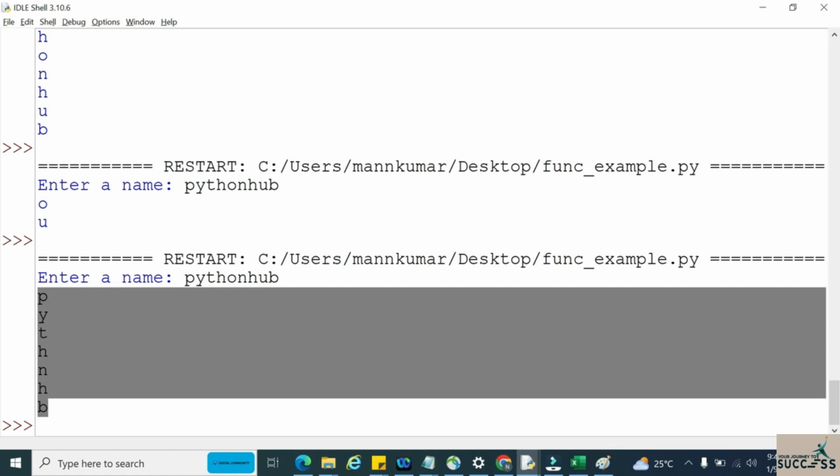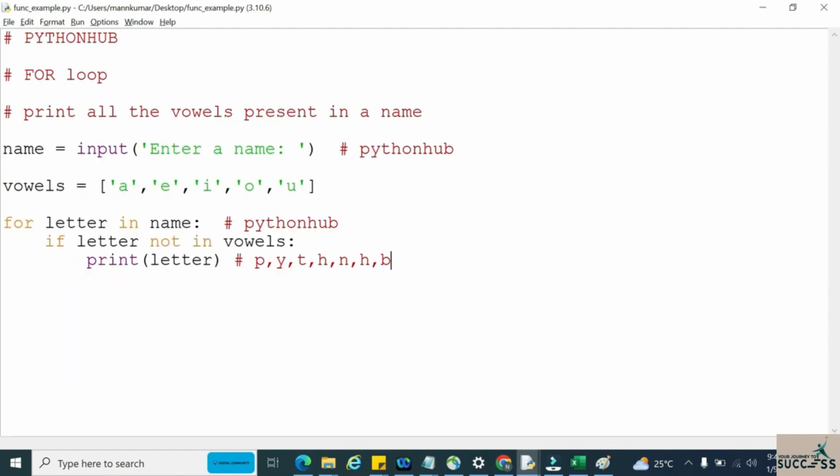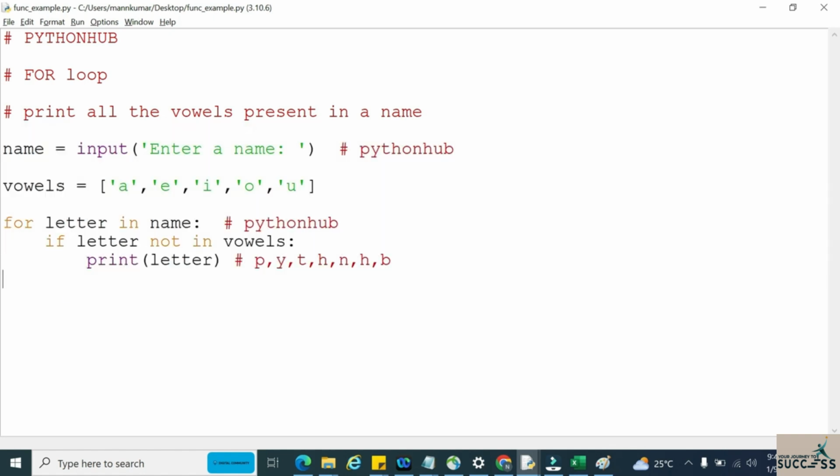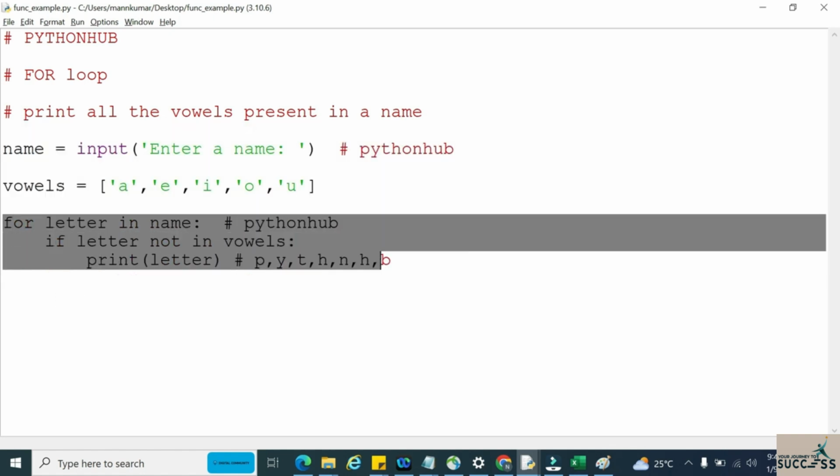In this way we can work with for loop, and we can apply for loop on any sequence for that matter. We can apply it on a list, we can apply it on a string, and we can run the code repeatedly. We can apply the same logic on all the elements present inside any sequence. I hope all of you understand how to work with this for loop.